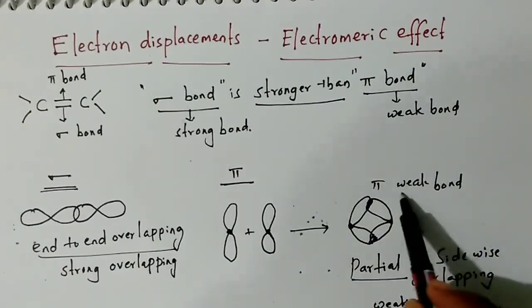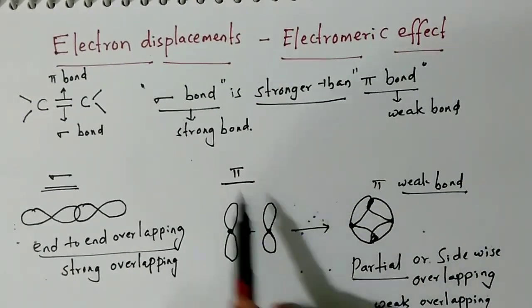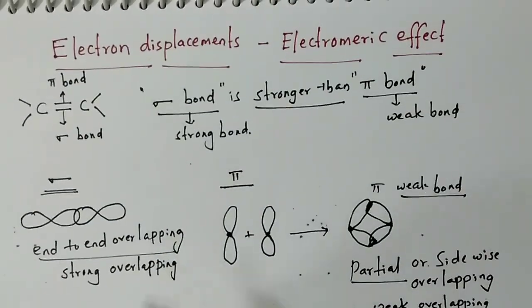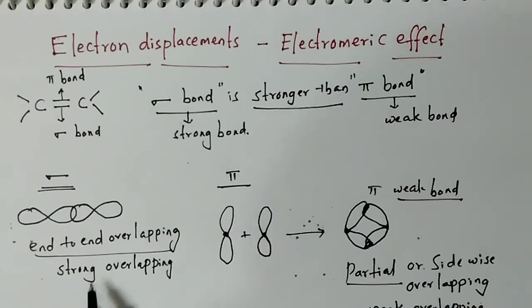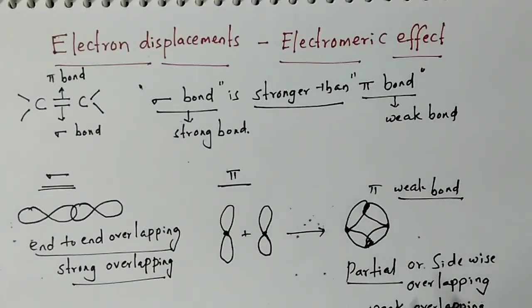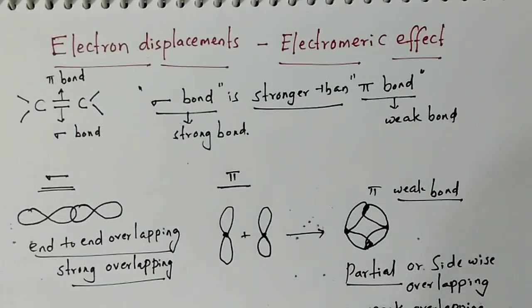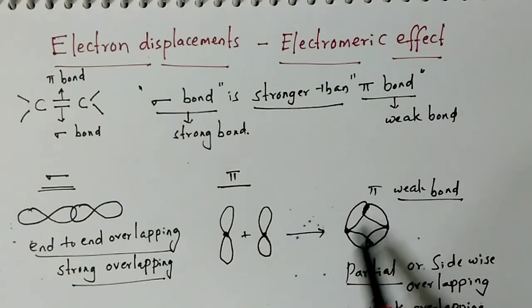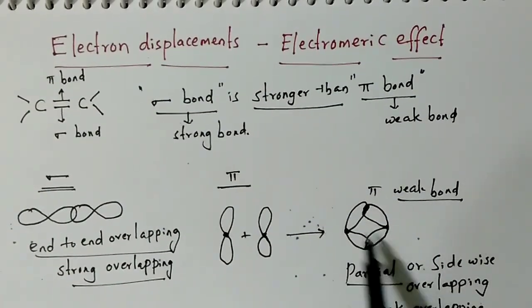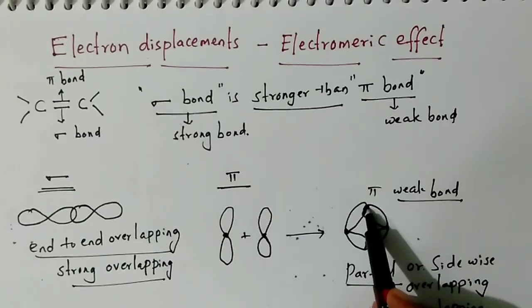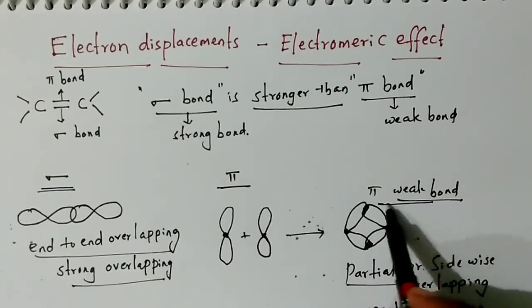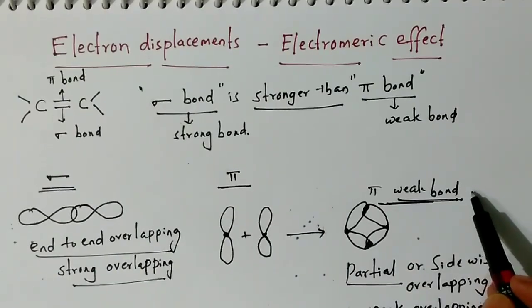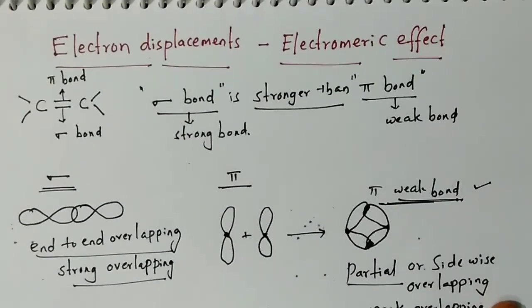Why is the pi bond weaker than the sigma bond? The sigma bond is formed by end to end overlap, which is a strong overlap, and the pi bond is formed by sidewise, partial overlapping of orbitals. So, this is a very weak overlap, and the resultant pi bond is a weak bond.